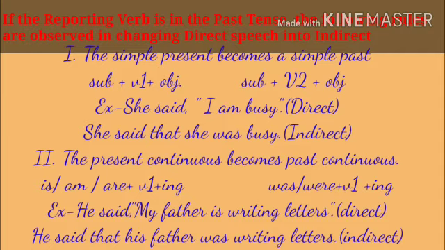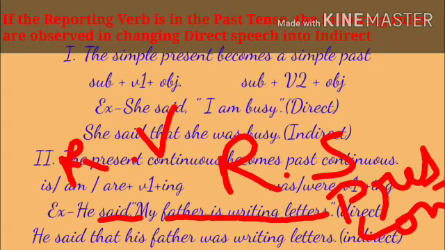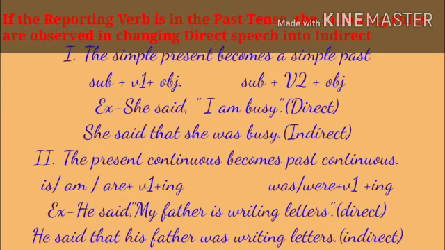He said, "My father is writing letters." Said is a reporting verb here. My father is writing letters is reported speech, which is in present continuous. So while changing it into indirect, we use past continuous. So the sentence in indirect speech is he said that his father was writing letters.